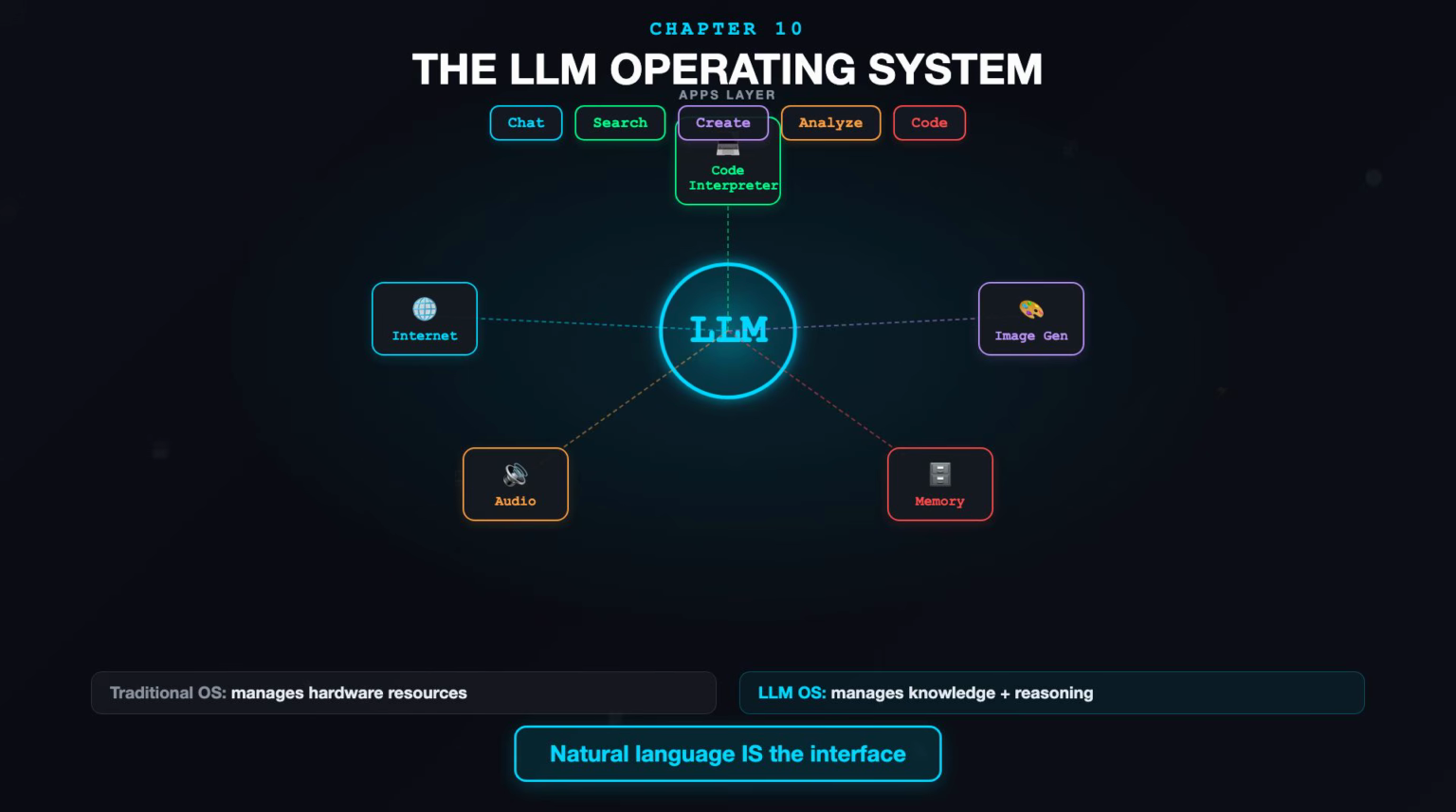The LLM sits at the center, like a kernel, connected to the internet for information retrieval, connected to code interpreters for computation, connected to image generators for visual creation, connected to audio systems for speech, connected to memory systems for context that persists across sessions. Apps are built on top of this LLM OS, just like desktop or mobile apps run on Windows or iOS. The LLM handles the reasoning. The tools handle the execution. The user just says what they want in natural language.